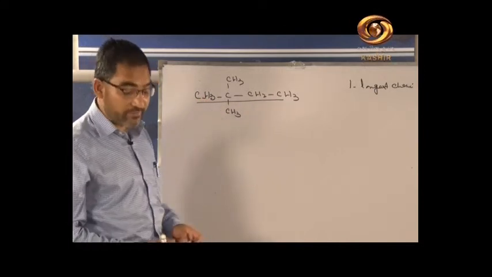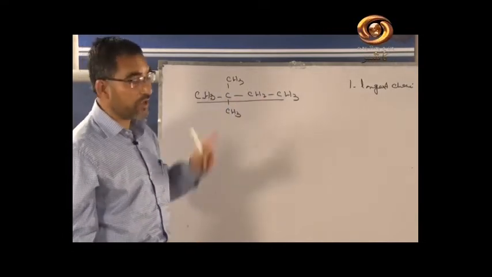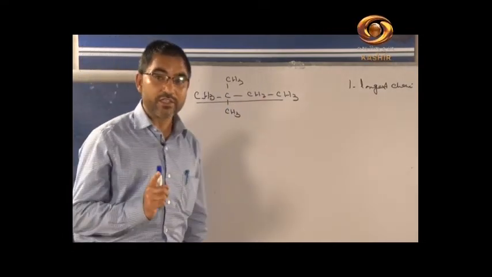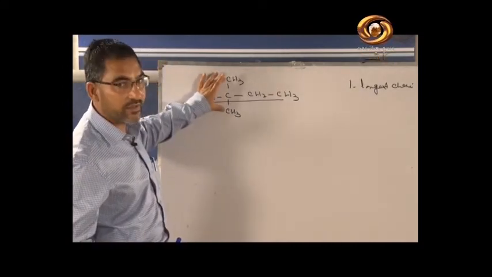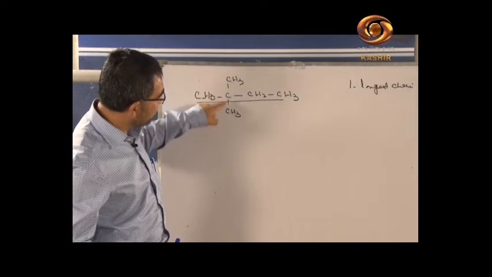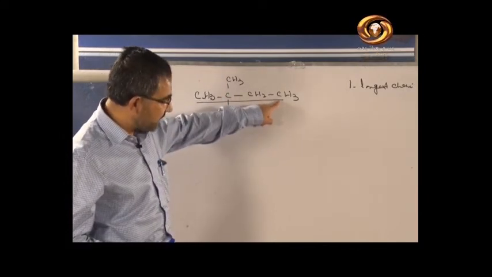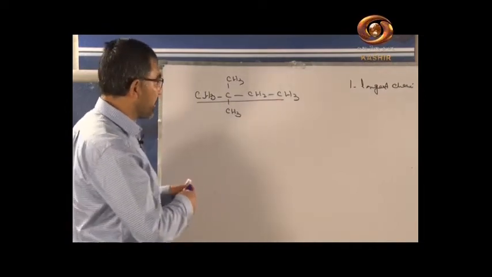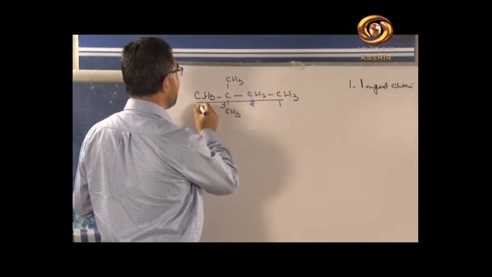Now the question is from where we will start the numbering. Shall we start from this carbon or from this carbon? If you recall, we have to start the numbering from that side where the substituents will be nearer. Here the methyl group and methyl group come at carbon number 2. If we start the numbering from this carbon, the numbering will be 1, 2, 3 and 4.